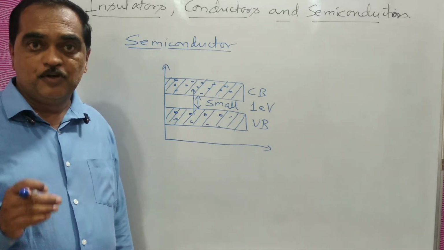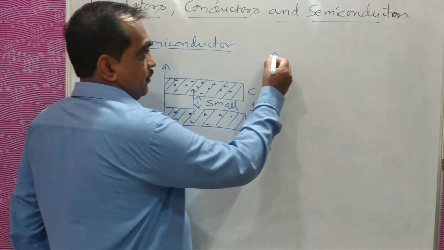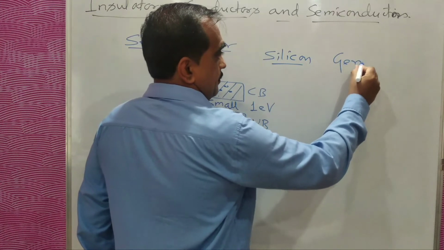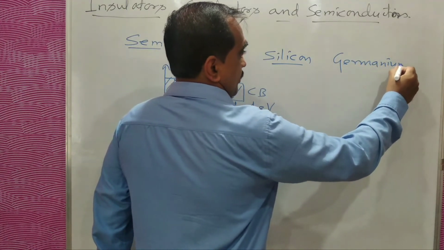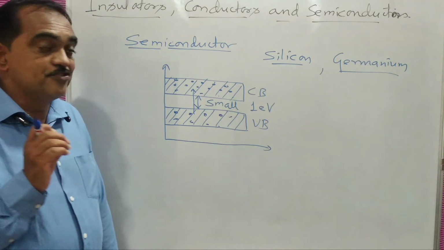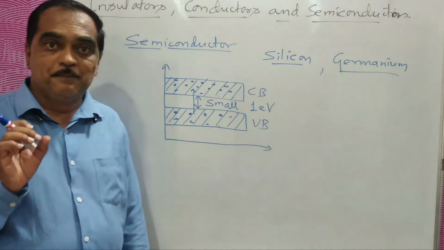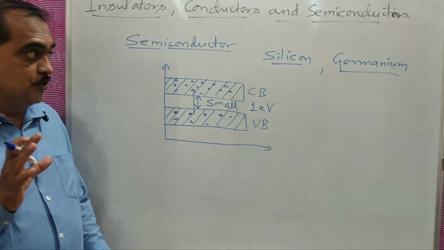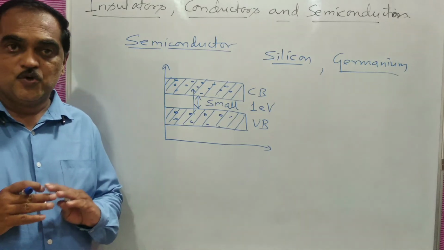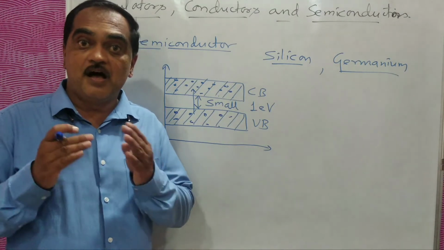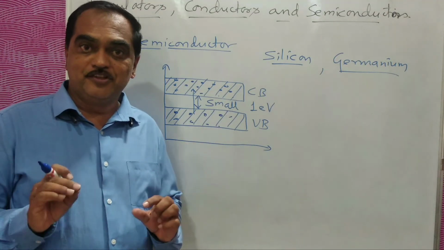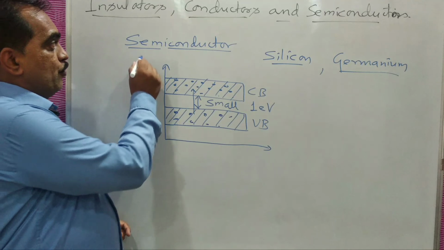The best examples of semiconductors are silicon and germanium. These are the two pure semiconductor materials. Their conductivity lies between that of conductors and insulators. At high temperature they behave as conductors, and at low temperature they behave as insulators. This is what you can conclude about what a semiconductor is.